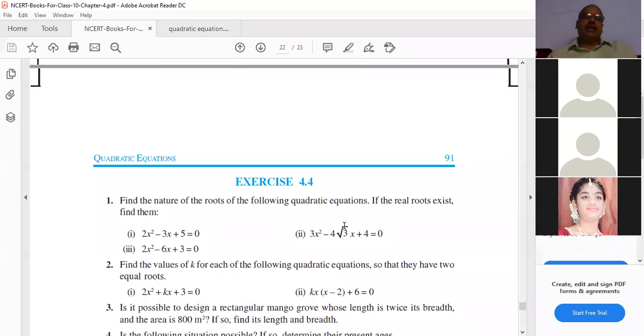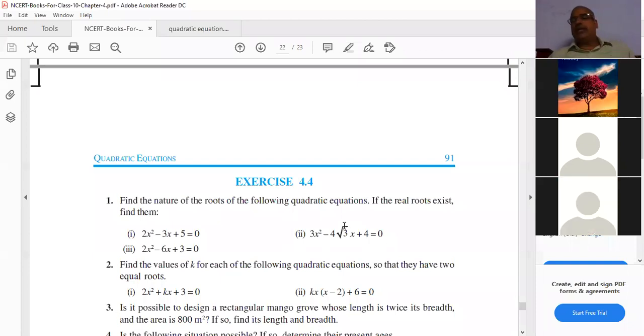Next, third bit. We can find it already in the form of multiply by 3. If you do, you'll get it, you can find the roots. You can do it now.